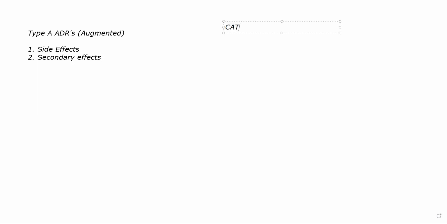You can remember it as CAT-CC. Okay. The abbreviation is CAT-CC. You have cephalosporin, aminoglycoside, tetracyclines. Then we have chloramphenicol and clindamycin.